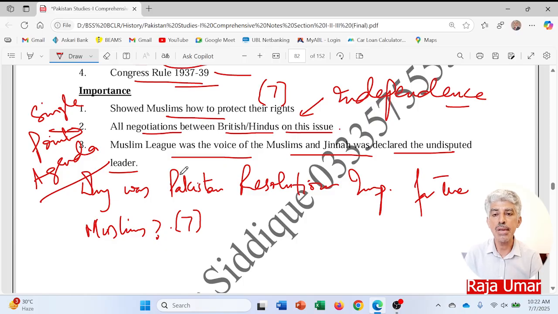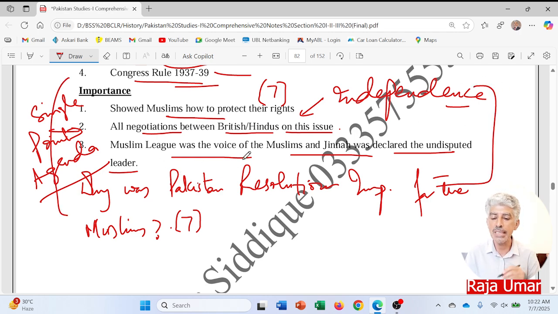But this resolution brought all the Muslims onto a single platform, the All India Muslim League. That's it. All other divisions made in the 1920s vanished, and the Muslim League became the sole, united and true representative of the Muslims of the subcontinent.